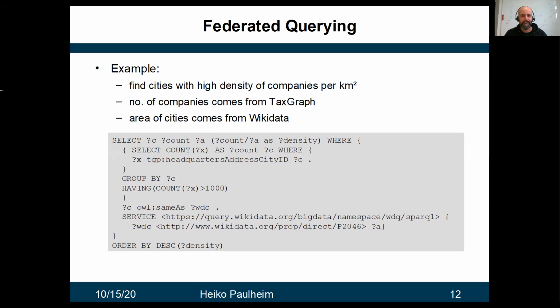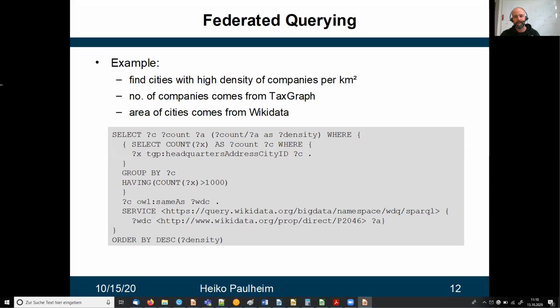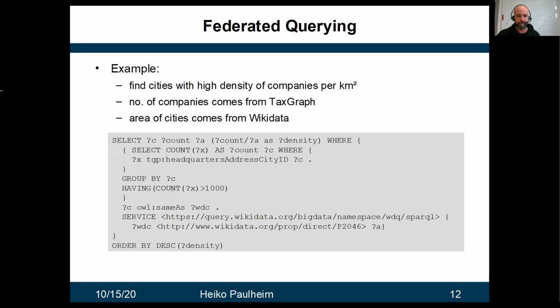We wanted to look at cities which have a high density of companies per square kilometer. So in our graph, we do not have the area of a city, so we have to use that from Wikidata. And then we can count how many companies we have in a particular city using our knowledge graph, use the area of those cities from Wikidata, and then divide one by the other to compute the density. And we can do that in one single federated query.